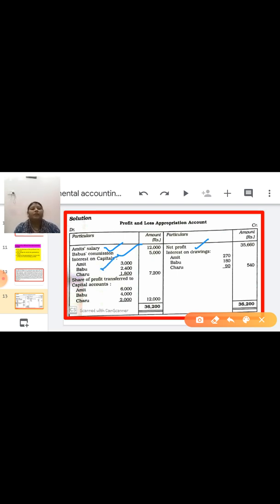After that, total the credit side and the debit side. Here the credit side is greater, at 36,200. Subtract the debit side total. The answer is 12,000. This 12,000 you have to distribute in the profit sharing ratio, which is 3:2:1. In this ratio you transfer the profit of 12,000. This is the P&L appropriation account. In this way you have to prepare it.